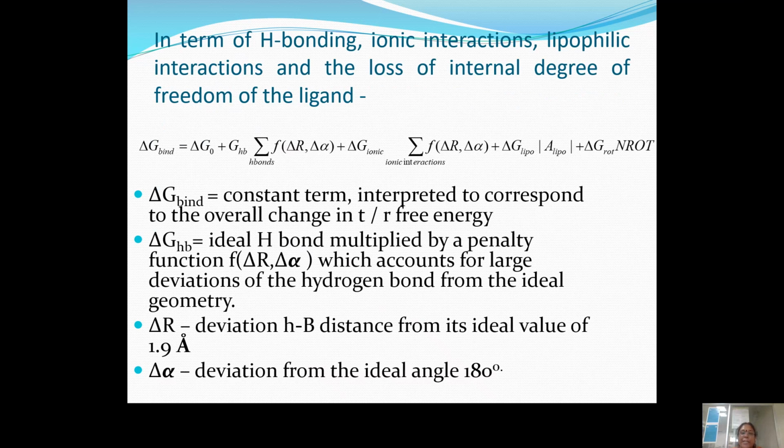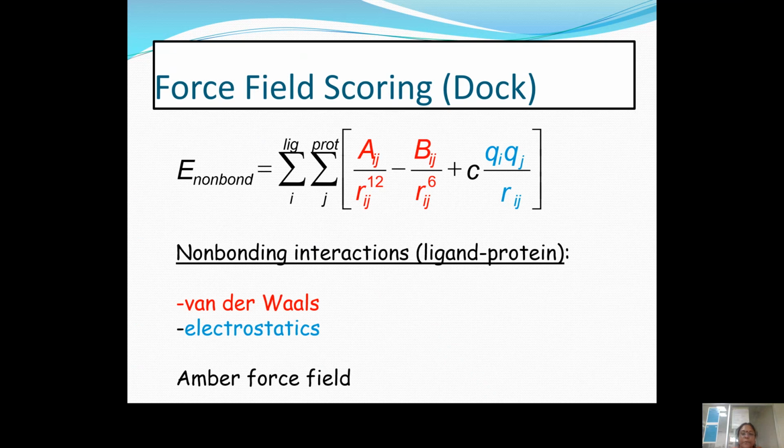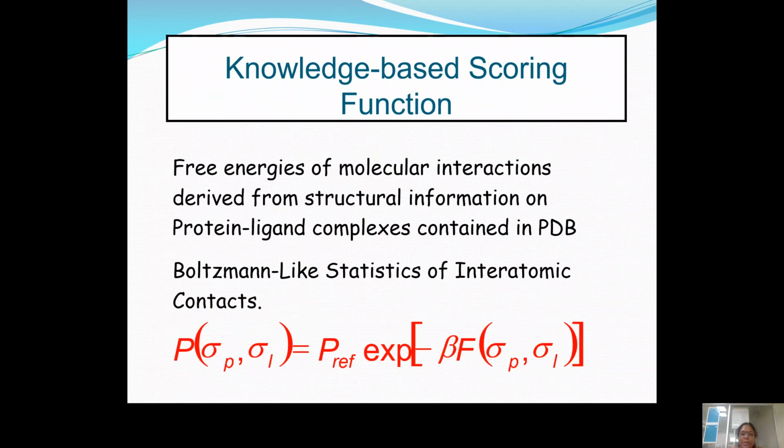This includes hydrogen bond, ionic interaction, lipophilic interaction, and loss of internal degrees of freedom, which can also be described by delta G rotational. And next comes the force field scoring. This is based upon your non-bonding interactions, that is mainly van der Waals forces and electrostatic forces. Generally, AMBER force fields are used to study this. Not only the AMBER force field, you can also use OPLS or GROMACS force fields, everything can be used.